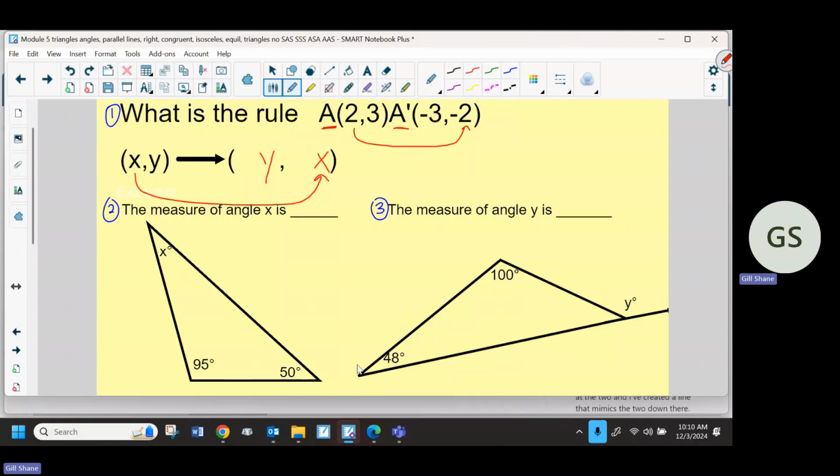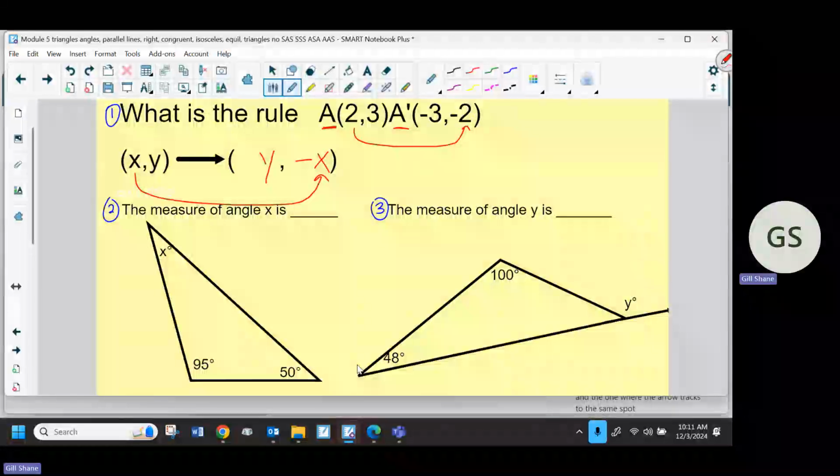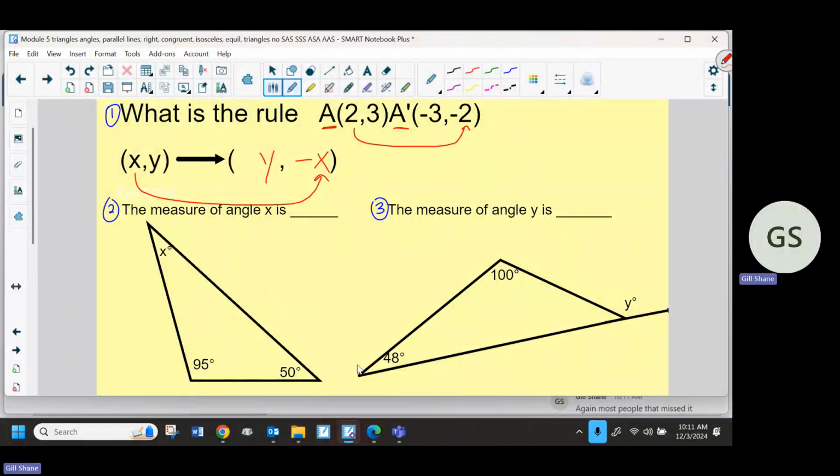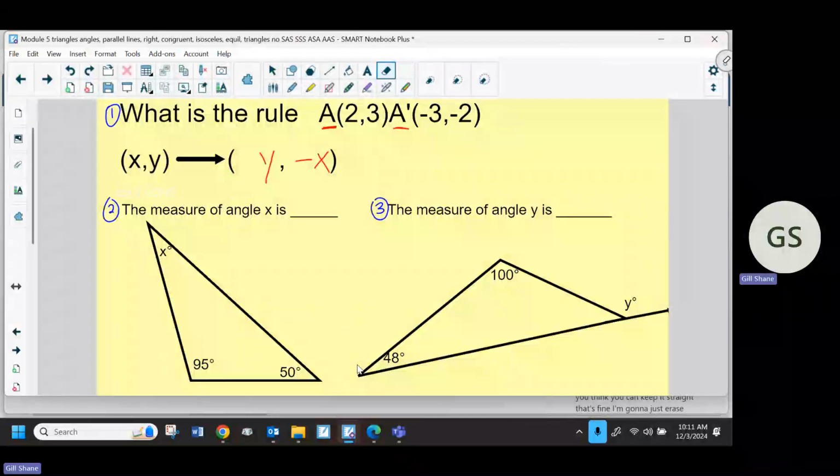Florian, did that change signs? It did, right? So if it's changed signs, follow your arrow. That's where you put the negative. That's where you change the sign, from the one where the arrow tracks to the same spot. Again, most people that missed it got the Y and X in the right spot, but they put it on the Y instead of the X. Now I'd erase those 2 arrows. If you want to do a second arrow, if you think you can keep it straight, that's fine. I'm going to just erase it so I don't confuse myself.